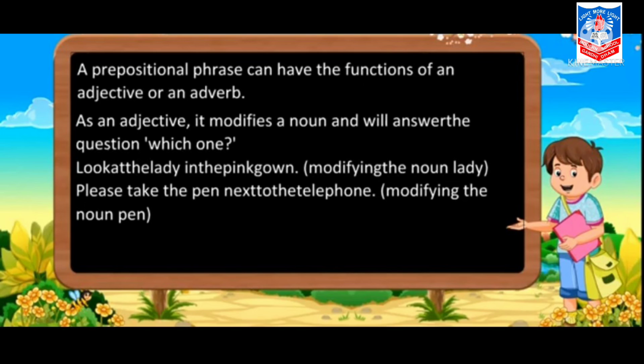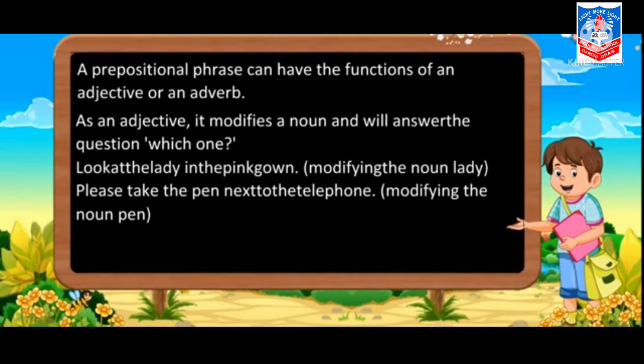Now see examples. Look at the lady in the pink gown. Modifying the noun lady over here. Next, please take the pen next to the telephone. Again, modifying the noun pen. Now let us understand the examples. Which one is used over here?